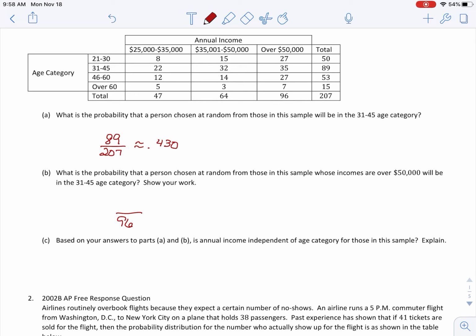Of those 96 people, we have 35 that are in that age category, because we're finding the probability of being in this category given we know their salary is over 50,000. So if I get the decimal for that, I'm seeing it's around 0.365-ish, which is different than just the standalone probability of being in that age category. Knowing somebody's income was over 50,000 decreased the probability that they're in that age category.